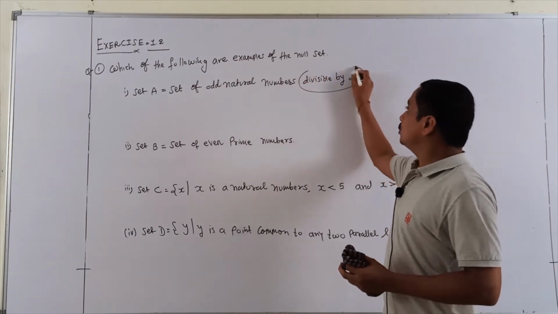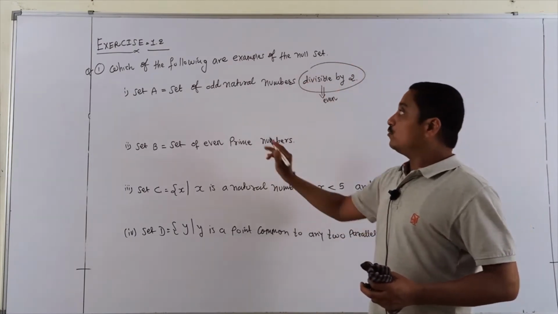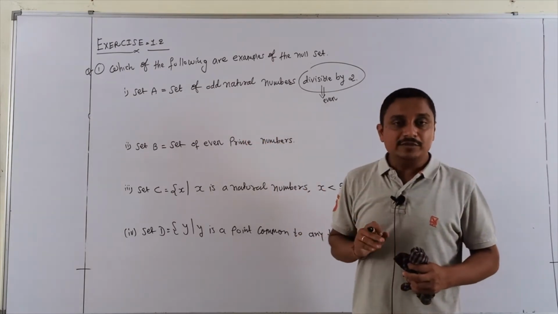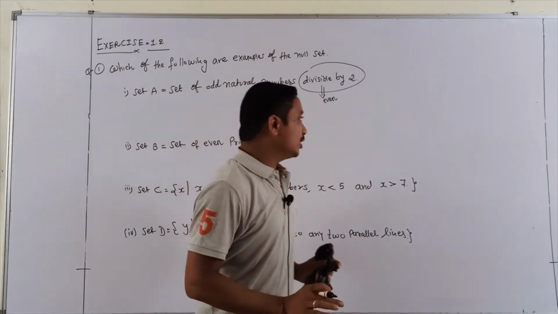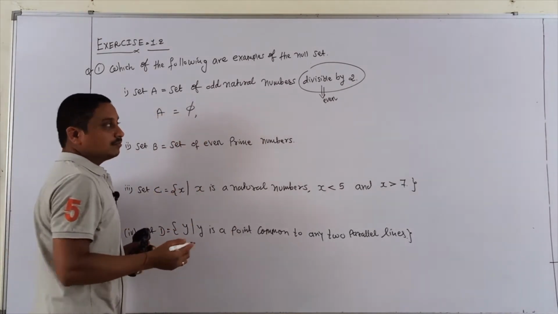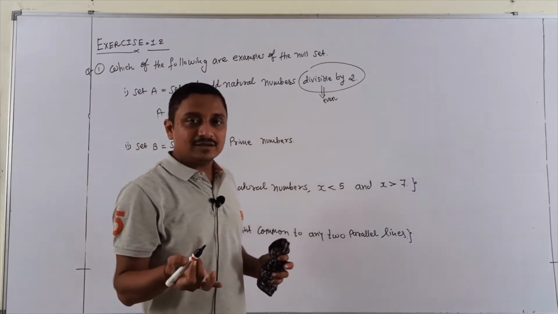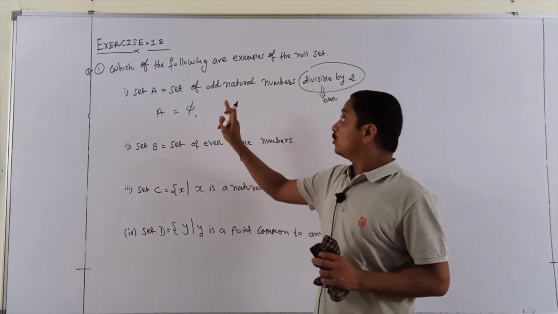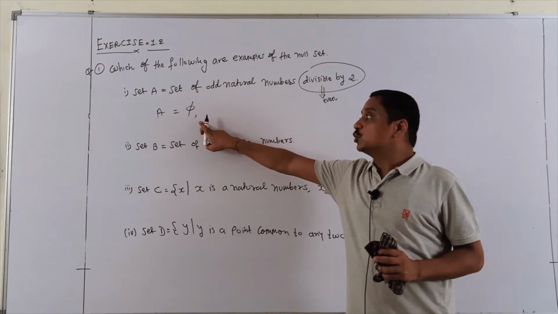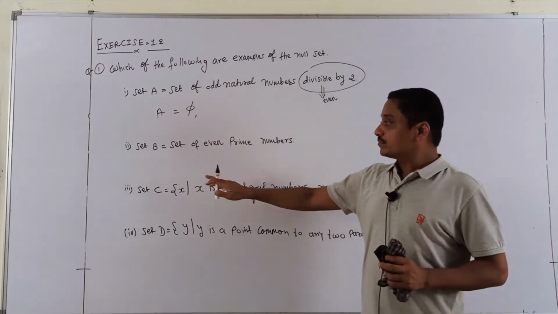A number divisible by 2 is sure to be an even number, but I want an odd number. That means there is no number, so set A is a null set, because divisible by 2 indicates even but I want odd. So A is equal to the null set.